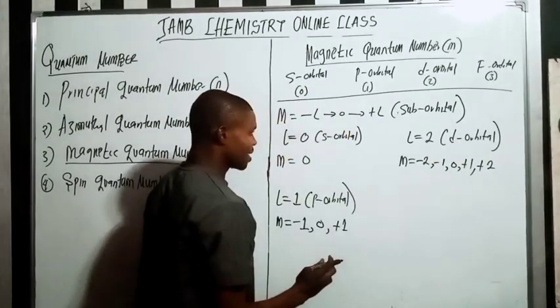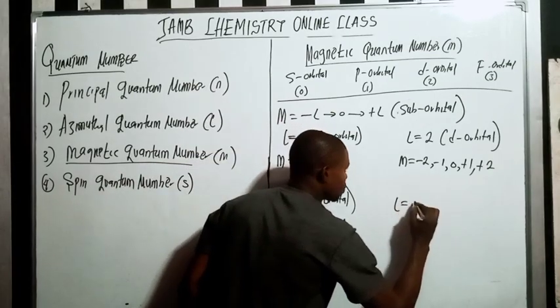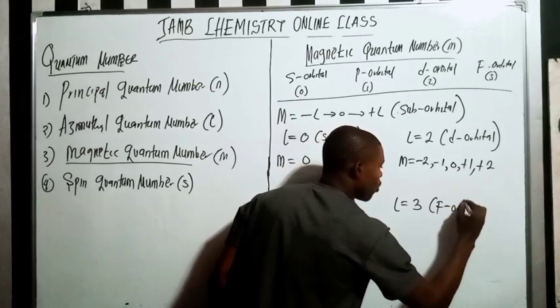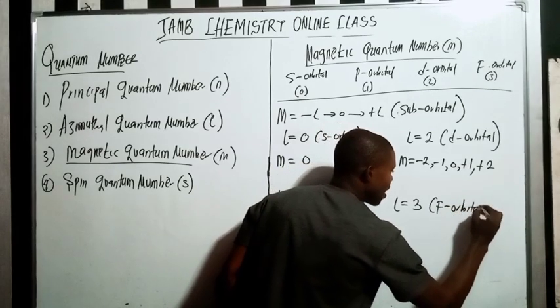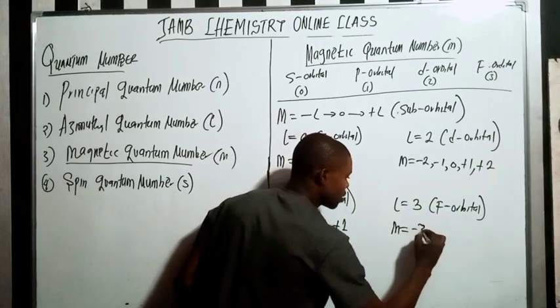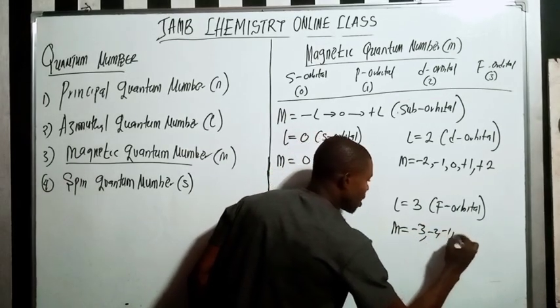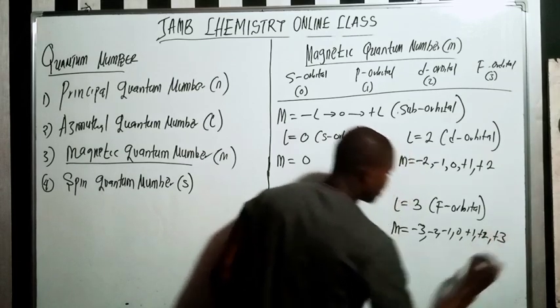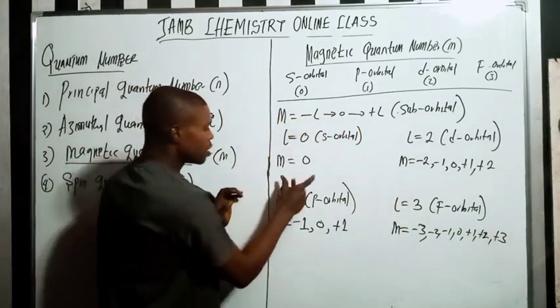Do you understand? So if my l is equal to 3, which is the f orbital, my m will be minus 3, minus 2, minus 1, 0, plus 1, plus 2, plus 3. Now let me break it down for you.